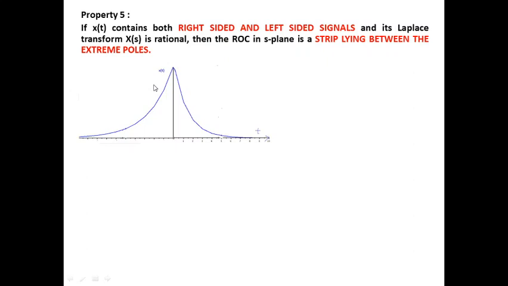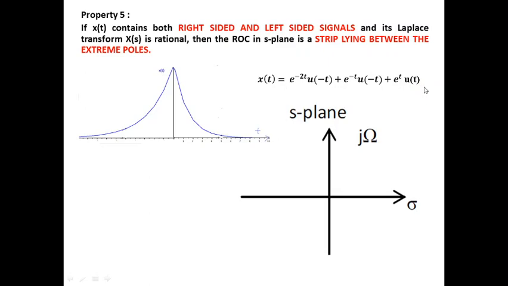Let us consider, for example, a signal which is both left-sided as well as right-sided. It's extending on both sides. So x of t, let us approximately assume, contains an addition of a left-sided signal u of minus t and u of t, which is a right-sided signal. In that case you have sigma and j omega, and if we assume, just for illustration, that these are going to be the poles, then identify the extreme poles.